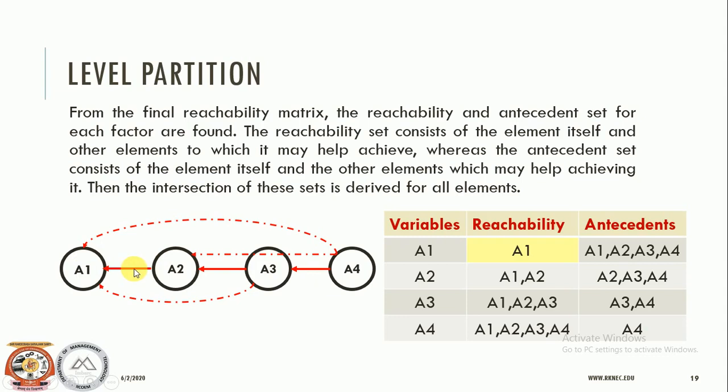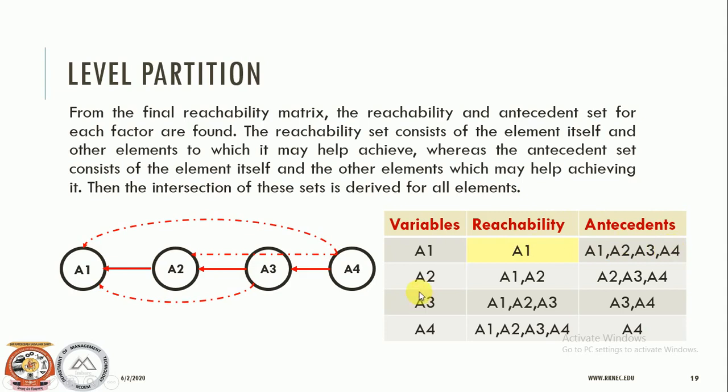So in a simple way, we can say the incoming arrows from the given variables. So how many are there? Since A1 has an arrow here, that is the invisible one, again A1 is incoming, A2's incoming arrow is there, A3's incoming arrow is there, and A4's incoming arrow is there. So that becomes the antecedent values.